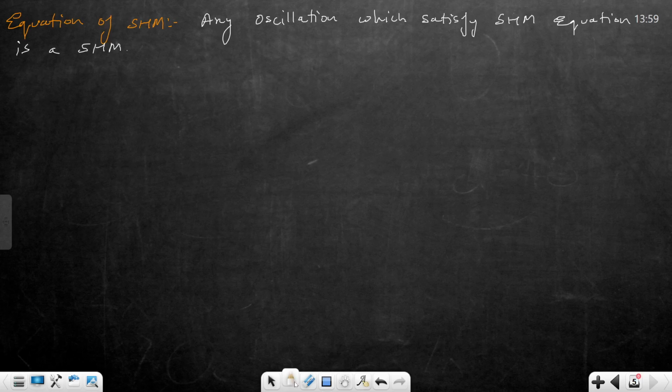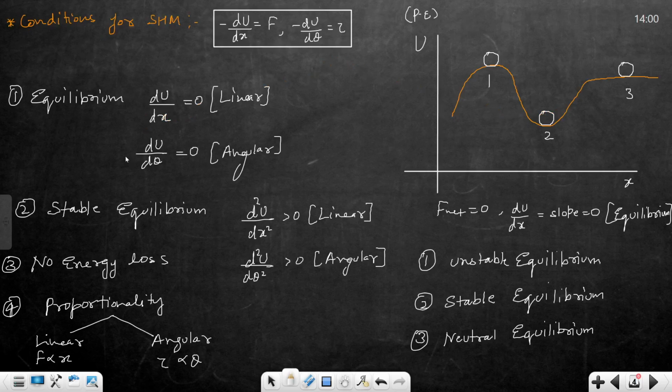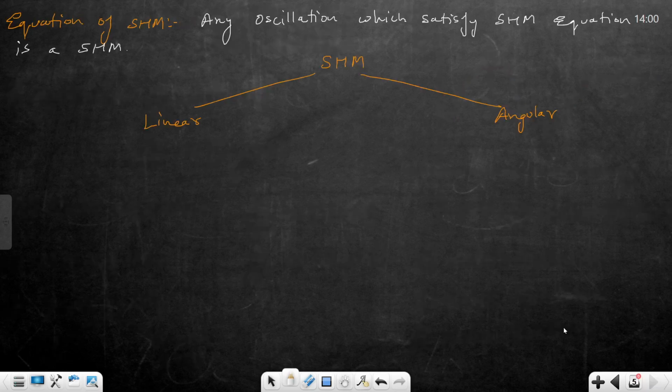So again, I will take it into form SHM linear and angular. This side angular and this side linear. So the first one is the condition of SHM. That means these conditions should meet. Other than that, for linear, force should be directly proportional to x, and for angular, torque should be directly proportional to theta.